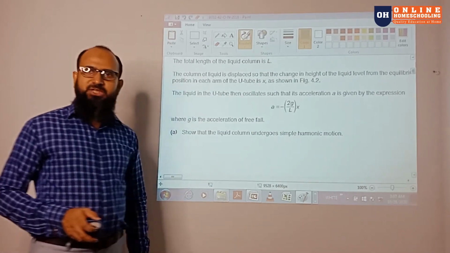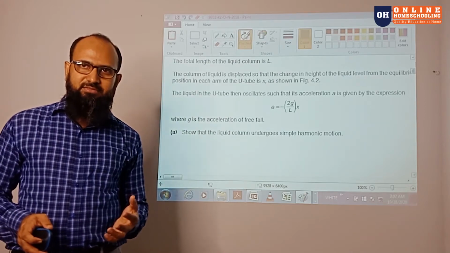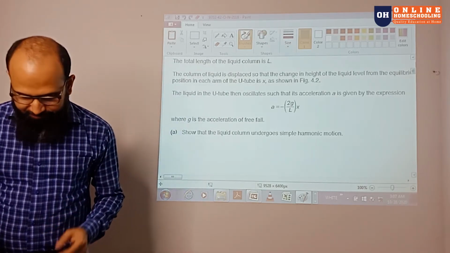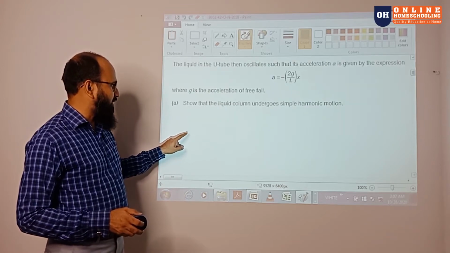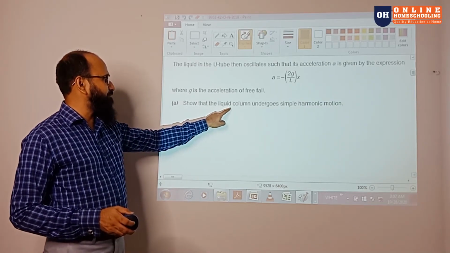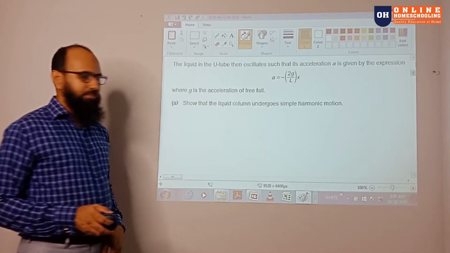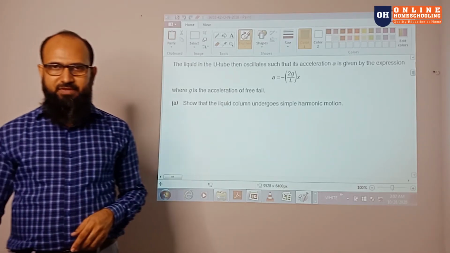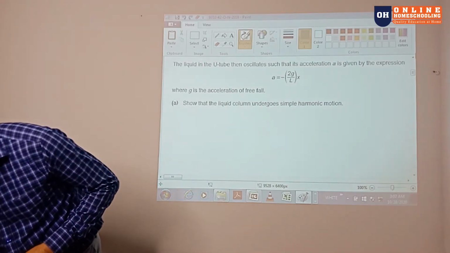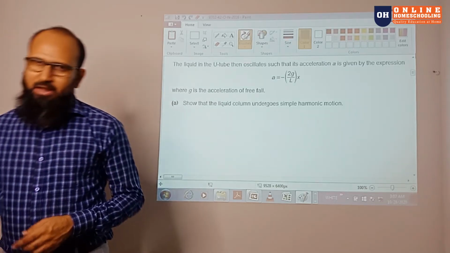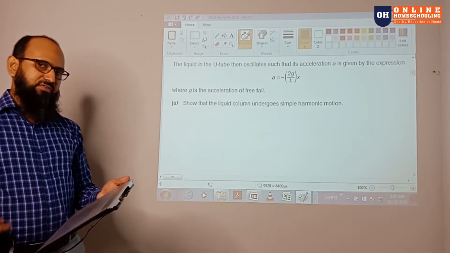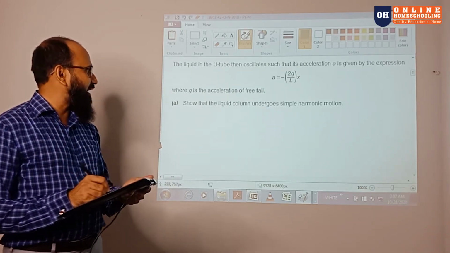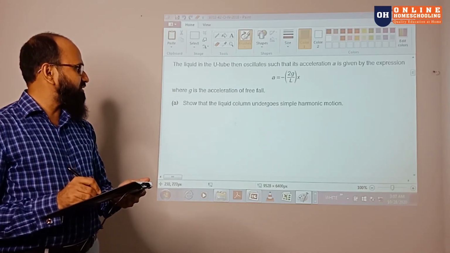Now the liquid in the U-tube oscillates in such a way, the expression has been given. G is the gravitational field strength, so we know that one. The first part is to show that the liquid column undergoes simple harmonic motion. In the previous classes, I have discussed how simple harmonic motion works and its definition. So right now, I'm going to write about how this works.